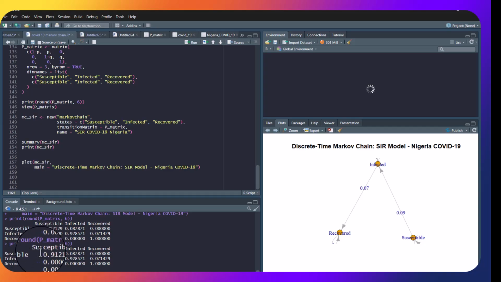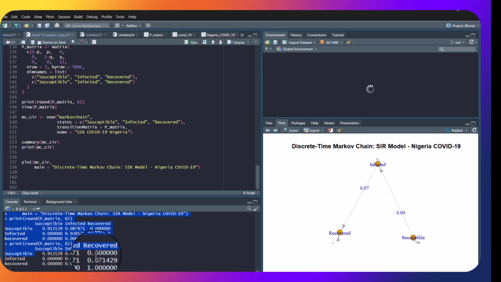That is, the likelihood of an individual getting the virus when susceptible is 0.91, which is 91%. That's a 91% chance. Then the probability of an individual who is susceptible getting infected is 0.08, which is an 8.7% chance of getting infected, which is very, very low actually, given the Nigerian immunity, and we're